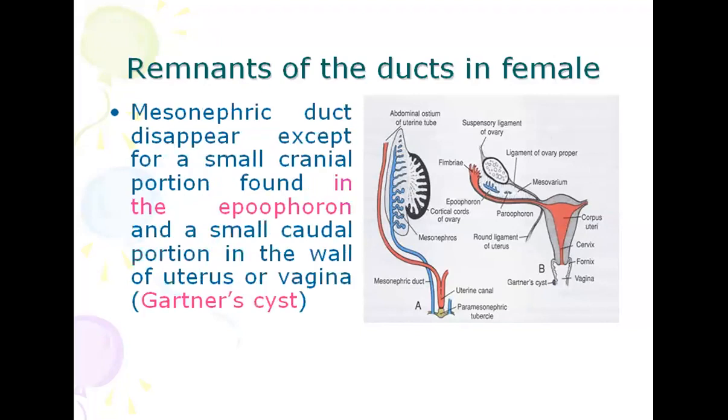The mesonephric duct disappears except for a small cranial portion found in the epiphoron. So this mesonephric duct, bluish in color, mostly disappears and some part persists and forms the epiphoron. And a small caudal portion in the wall of the uterus or vagina persists as Gartner's cyst. In B, you can see in the lower portion of the diagram, Gartner's cyst is formed.